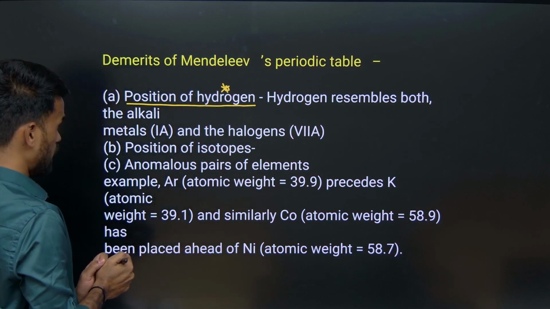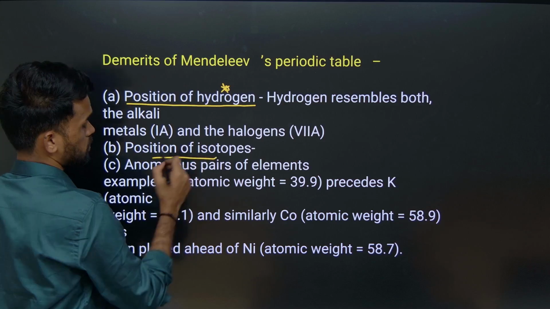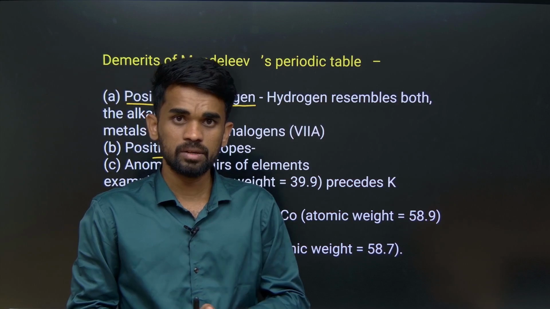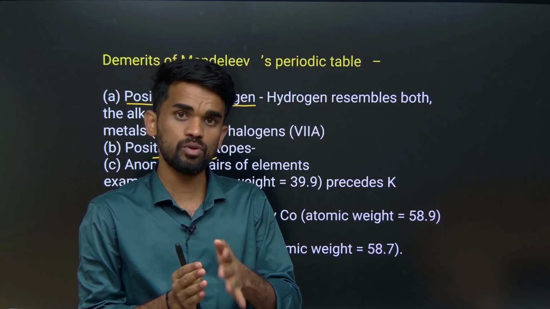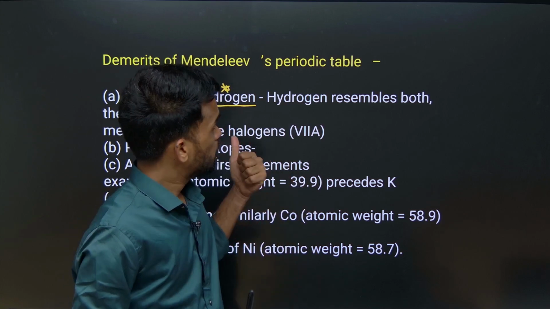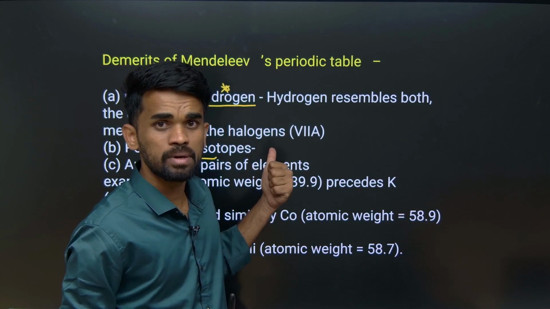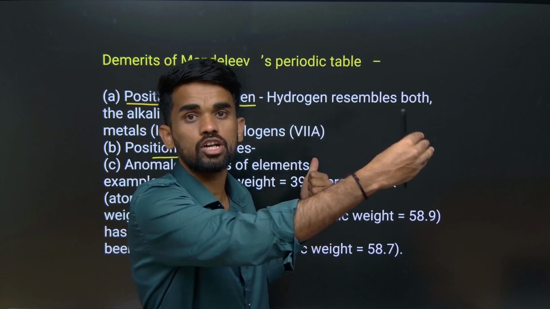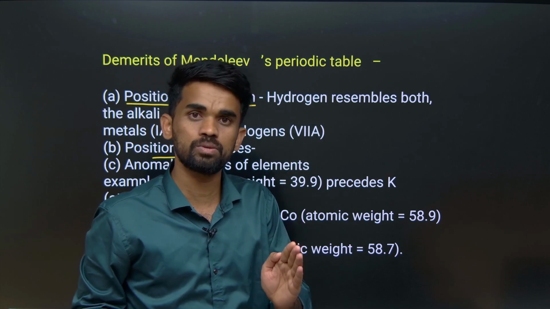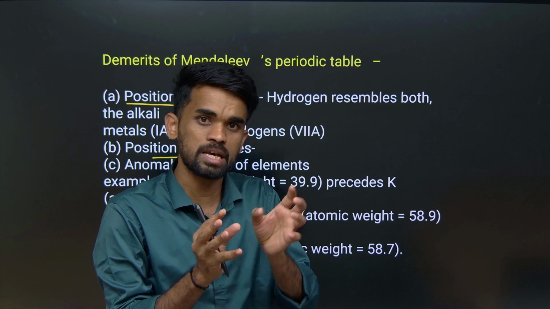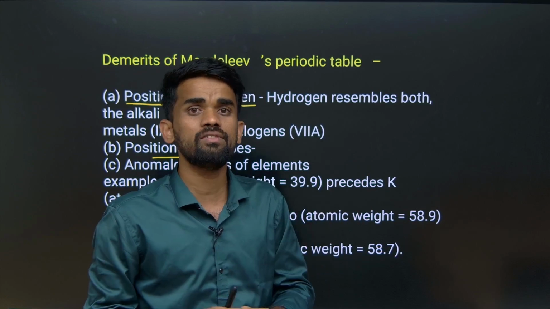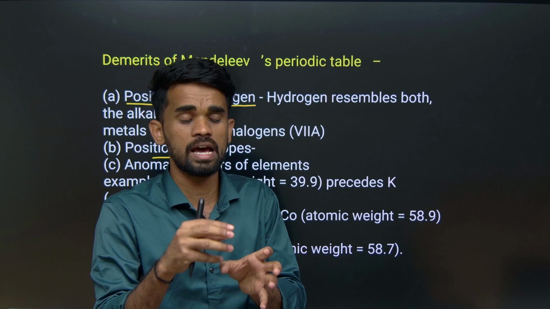Okay. Next thing is the position of isotopes. We know isotopes have different mass numbers, right? Because the number of protons is the same, but the number of neutrons will be different. Therefore, the total mass number will be different. Mendeleev arranged the elements based on their increasing atomic weights. Now, a particular element, let us say carbon, will have different isotopes. Two isotopes should be kept separately, like carbon 12, carbon 13, carbon 14. But he gave only one position for all of them as carbon.